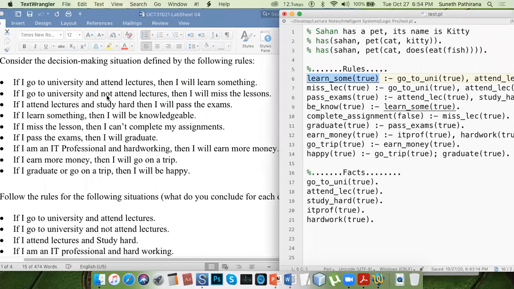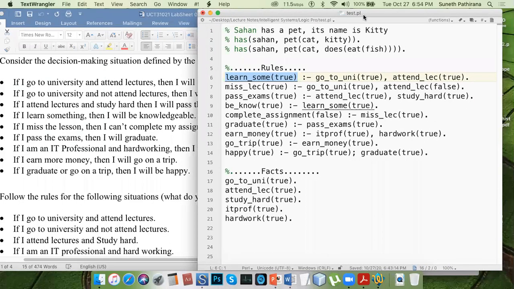If I go to university and do not attend lectures, then I will miss some lectures. That means the negation, the opposite, or what we call the counter argument. You go to university, attend lectures. You can use the same method or the same function that you have defined before, and you can set the truth value, or what we call the Boolean value.